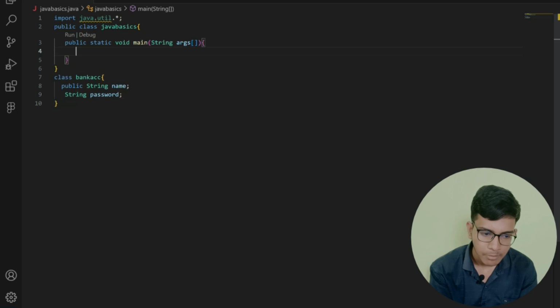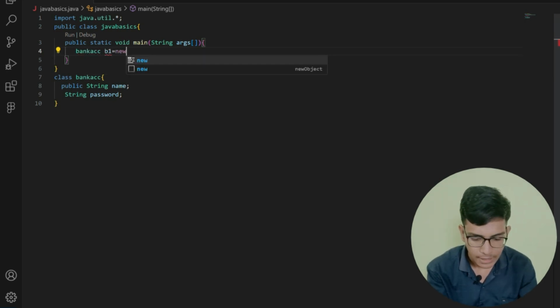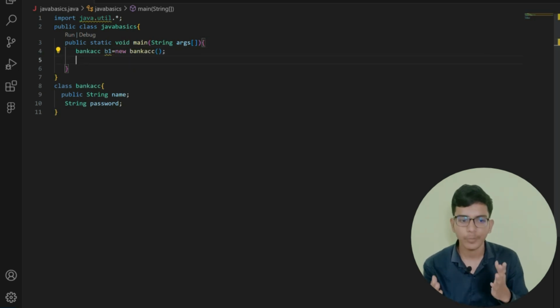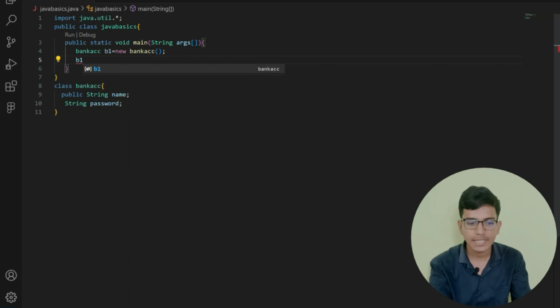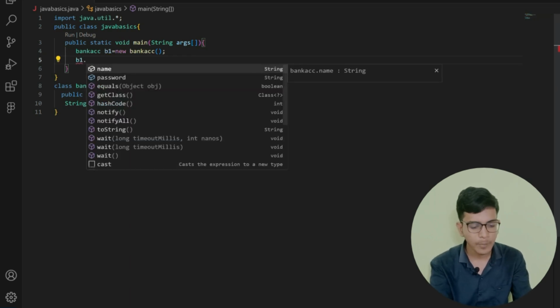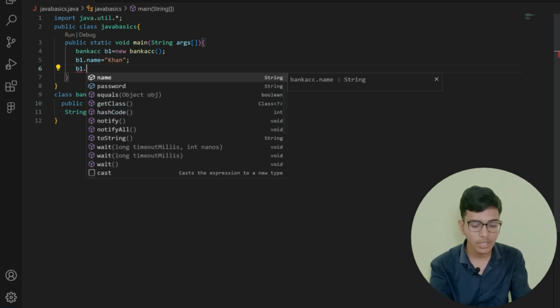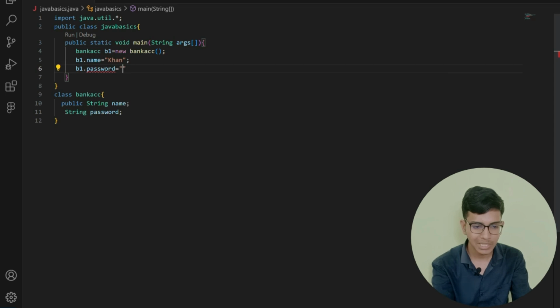Suppose here I am creating an object here in the main program. I am creating an object of my bank account, that is BankAccount b1 = new BankAccount. So I have created a new bank account, b1. After that, I can access or assign whatever I want in my main function. I am creating the name of my user, let us consider that Khan is the name of the user. After that, I can give the password as b1.password equals abc, right?